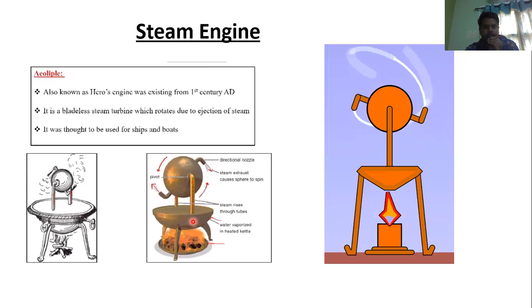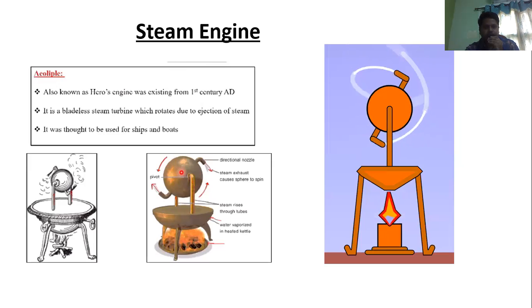Both the half spherical drum and the spherical drum are attached with the help of tubes. When the water is converted into steam in the half spherical drum, this steam passes through the tubes and enters the spherical drum.